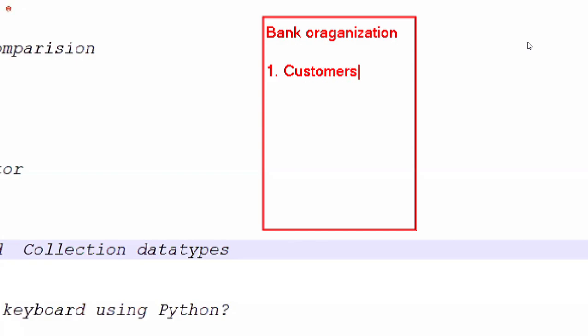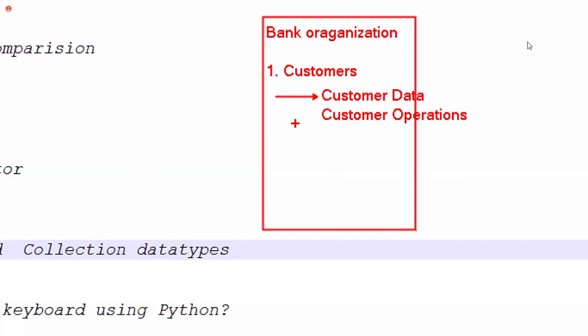Consider only customers right now. Customer information, simply customer data, is one part. And next, the customer operations part is there.